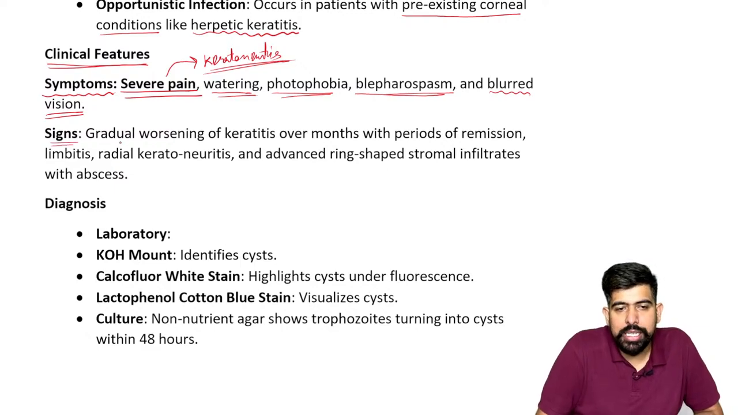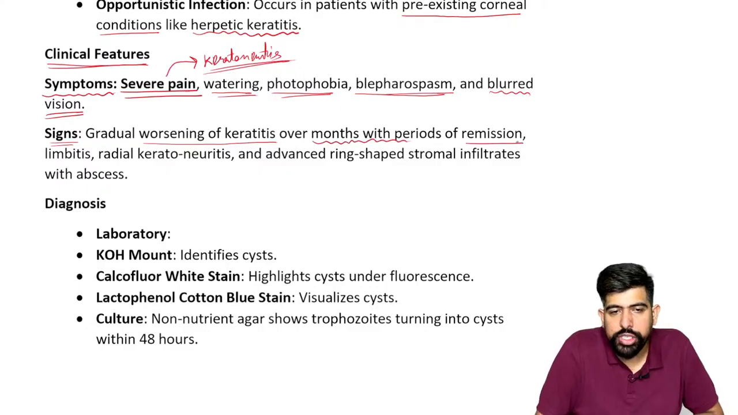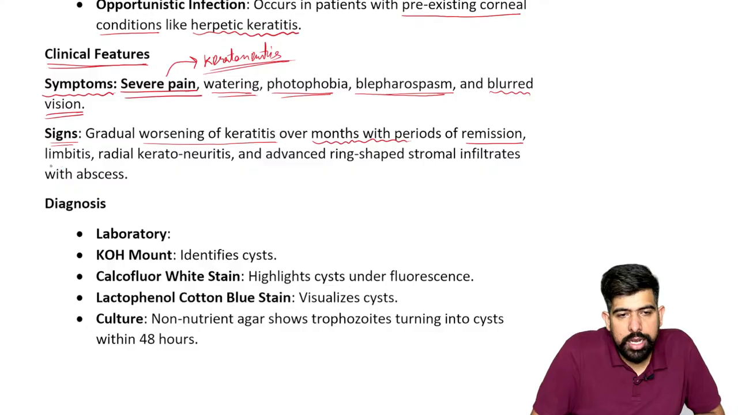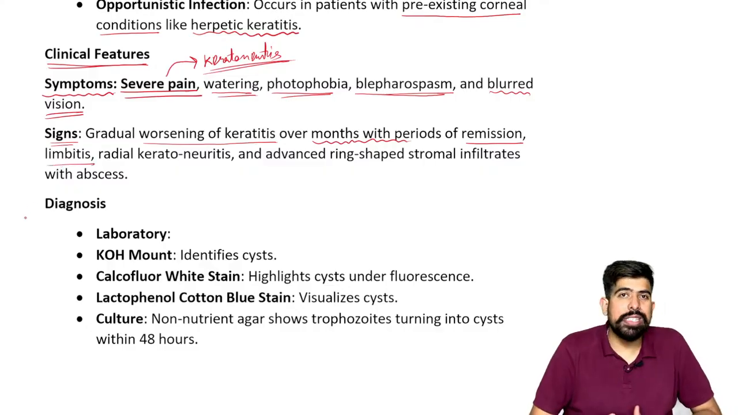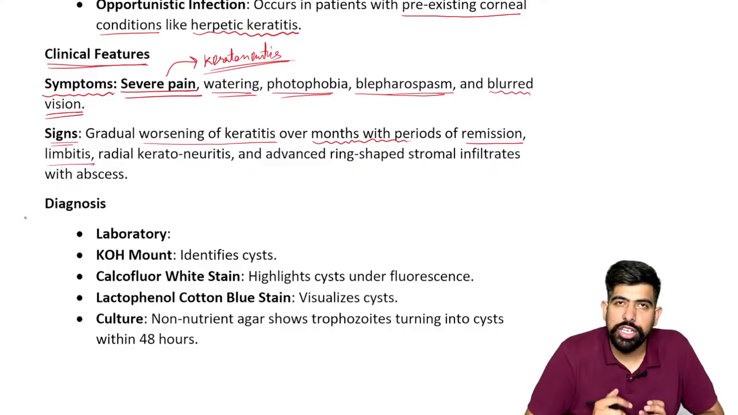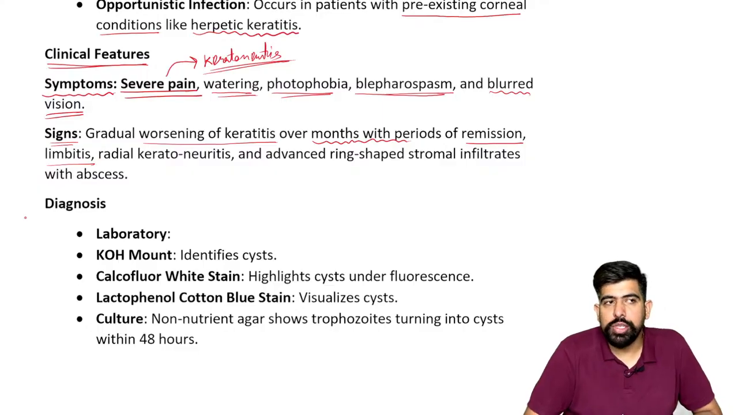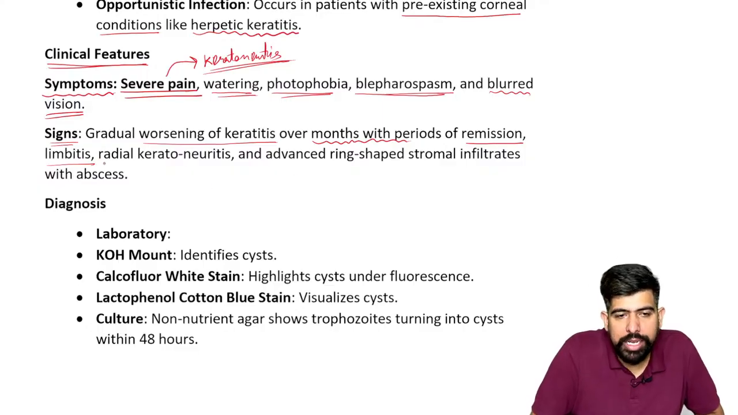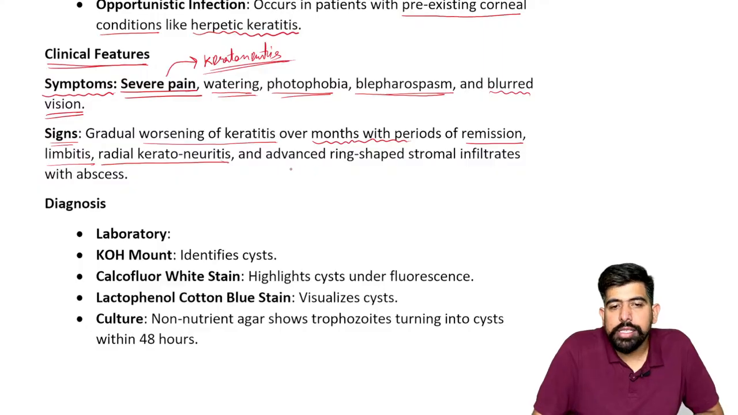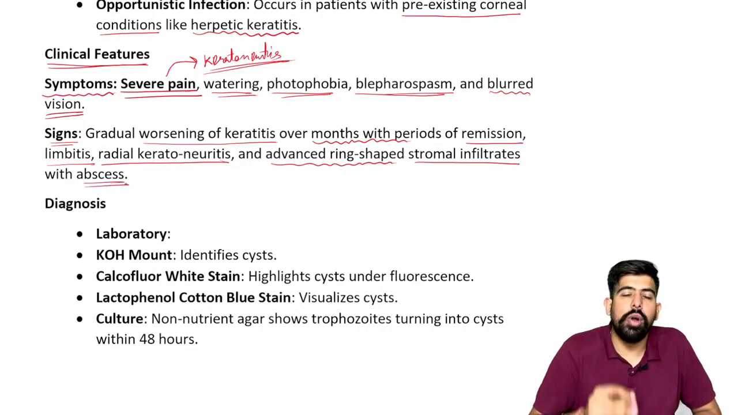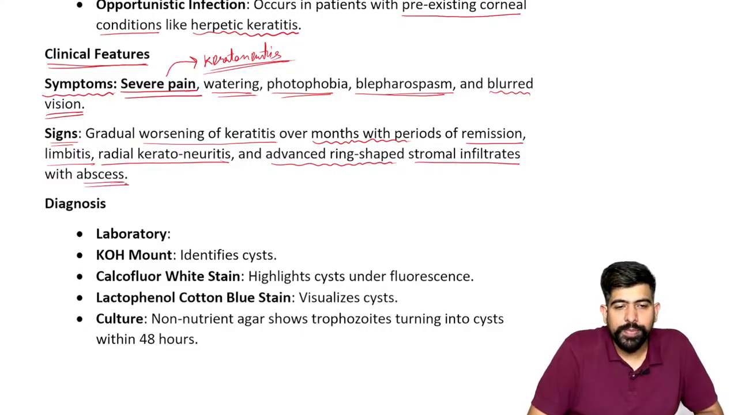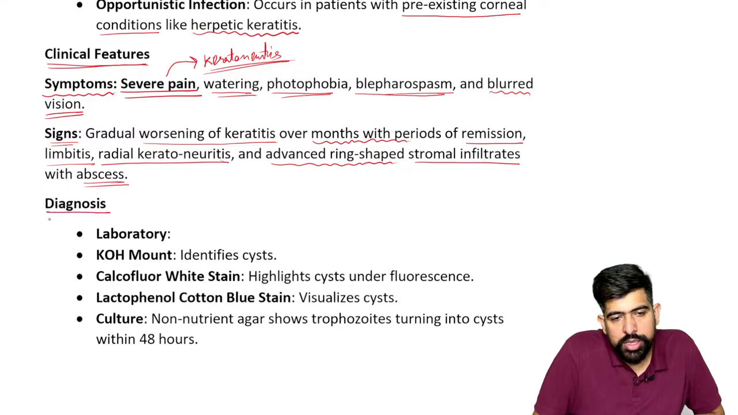In the signs, we can see gradually worsening keratitis over the months with periods of remission, and limbitis. As we talked about, what is the limbus? The corneal-scleral junction. The infection will be seen over there. Limbitis, right? A radial keratoneuritis and advanced ring-shaped stromal infiltrates with abscess can be caused in your cornea. What can be used for diagnostics?